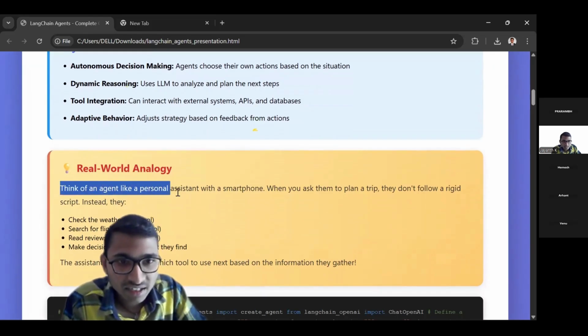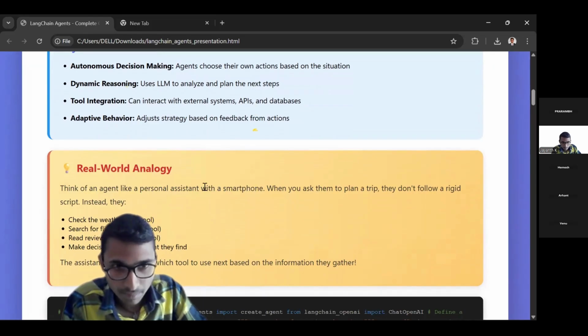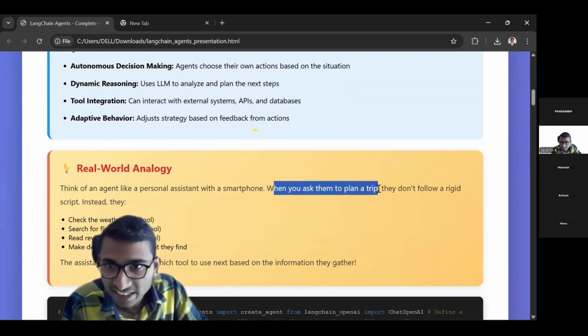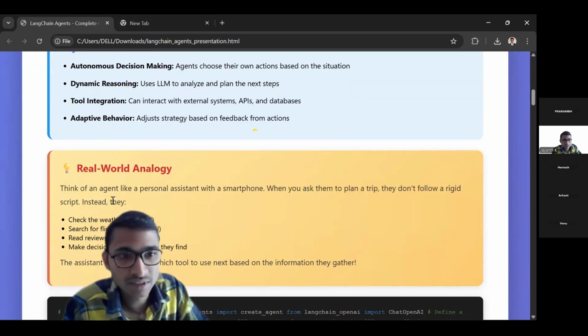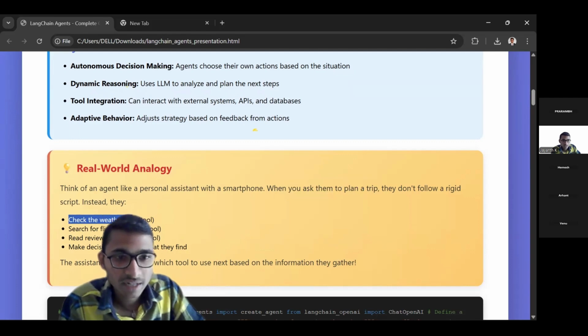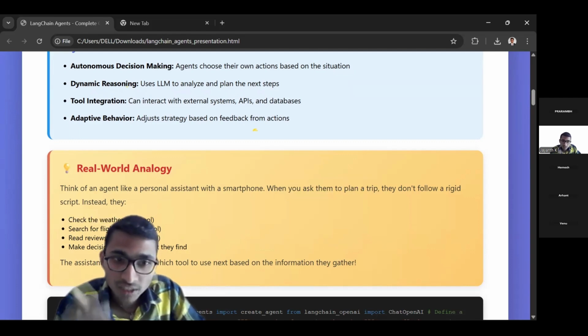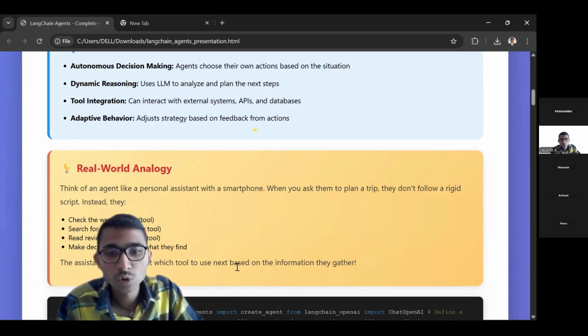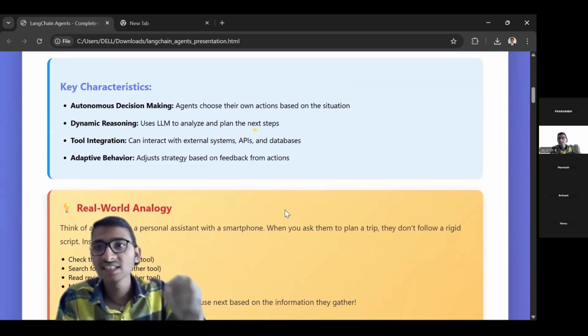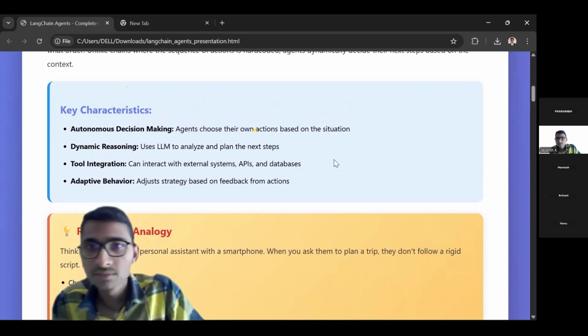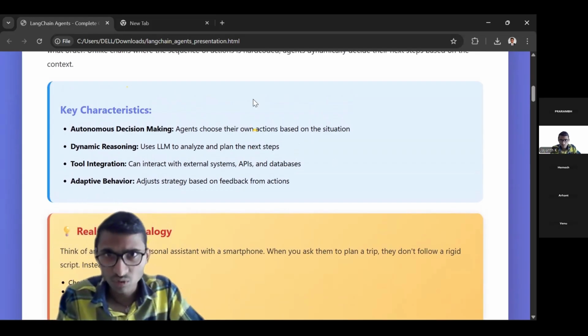Think of an agent like a personal assistant with a smartphone. When you ask them to plan a trip, they don't follow a rigid script. Instead, they check a weather app to know the weather, search for flights that are available, read the reviews of the locations, and make decisions based on what they find. The assistant reasons about which tool to use next based on the information they gather. Are you able to understand what an agent is now? Right? What is an agent?